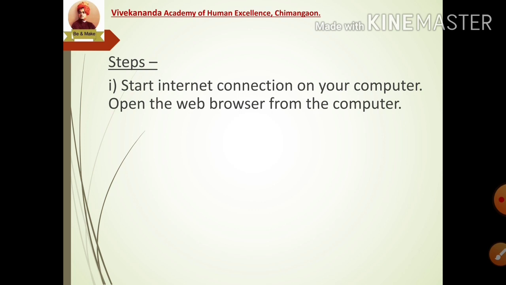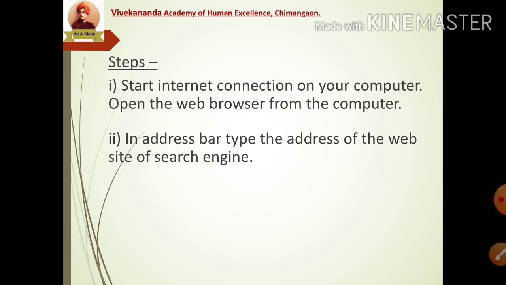So let us revise the steps to search information on the internet. The first step is to start the internet connection on your computer. Open the web browser from the computer. Web browsers are generally used to access the internet on any device. Examples of web browsers are Google Chrome, Opera Mini, Safari, Internet Explorer and Mozilla Firefox. These are the web browsers which are used to access the internet on any device.